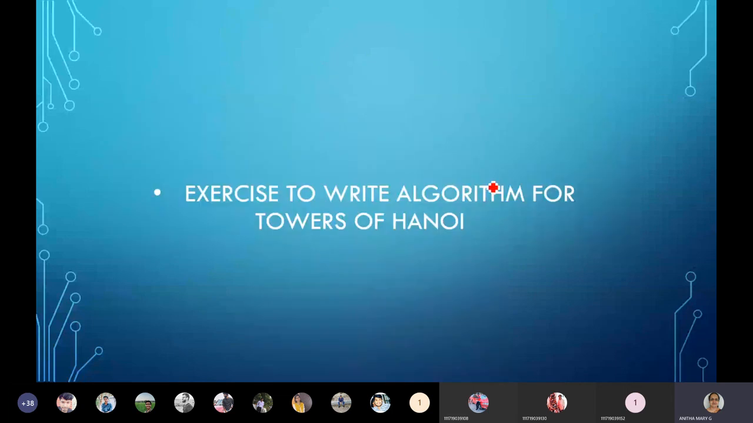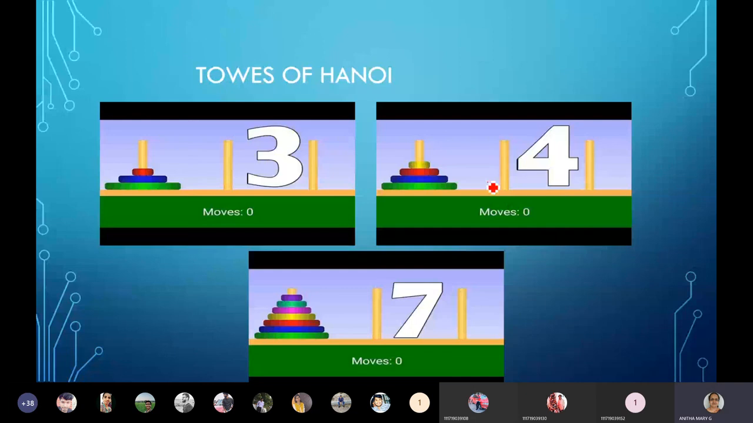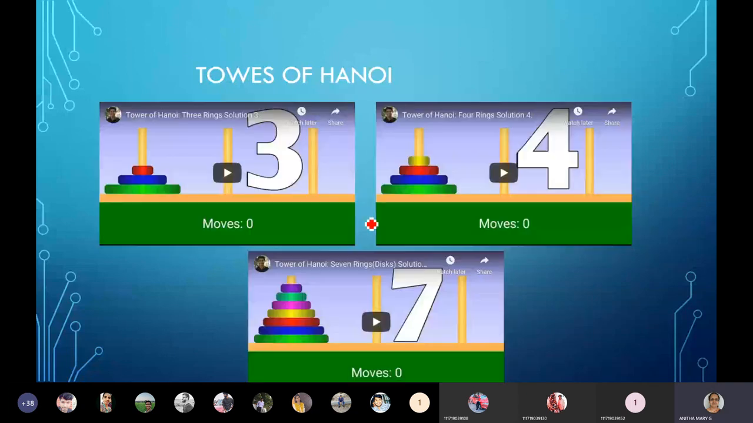Towers of Hanoi is the example given. So all of you pay attention. I'm not going to tell you the algorithm. I'll just explain the logic behind this. Before I play this, what exactly we have to do is, the setup in towers of Hanoi is, you have 3 towers like this, 1, 2, 3.